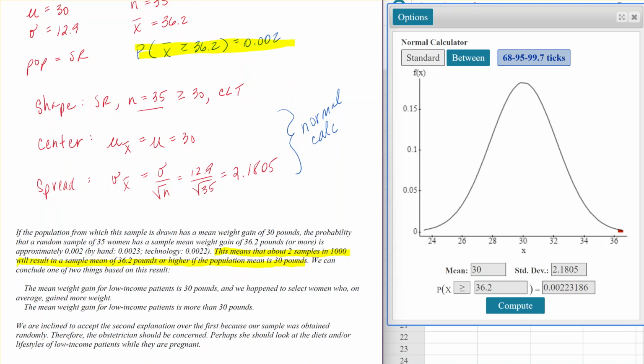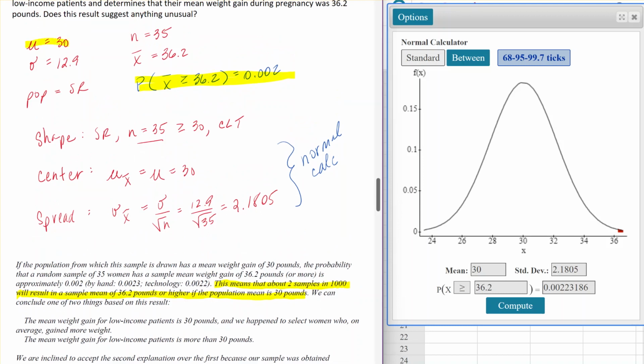So in other words, if the average weight gain for low-income patients is not really 30, that's a statement against my assumption from the beginning that the population average weight gain is 30 pounds.